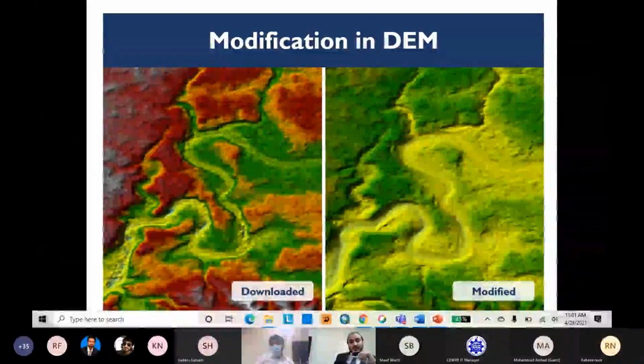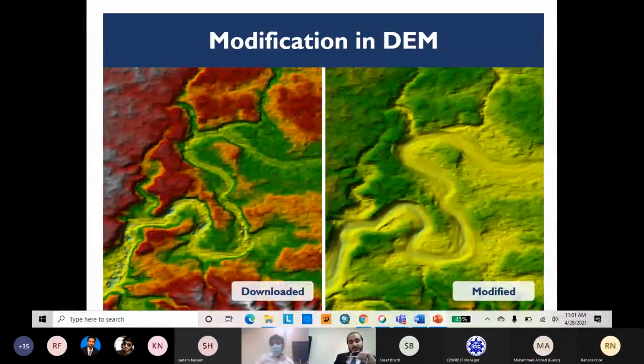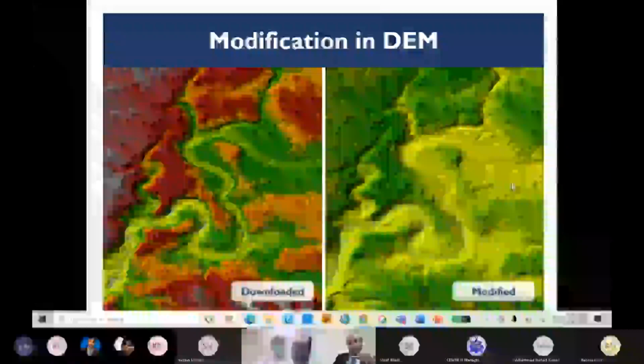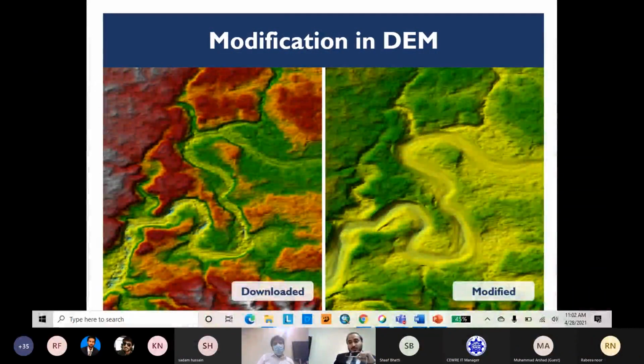On the left hand side, you can see the downloaded DEM, which is the 30-meter DEM downloaded from an online source. You can see that there is only a marking of the river, but not as much detail as embedded in the second window, which is after modification. In the modification, in the window on the right hand side, we have used the survey data. We will also show in the hands-on practice how to incorporate your survey data into the digital elevation model to improve your model results and flow simulations.